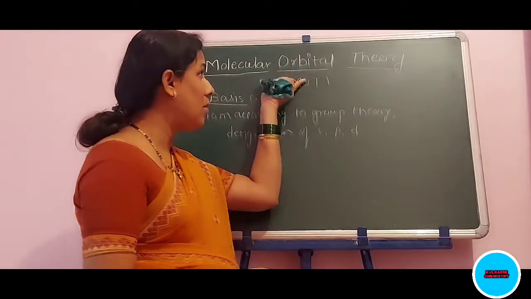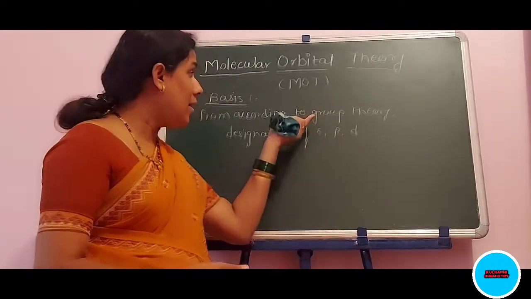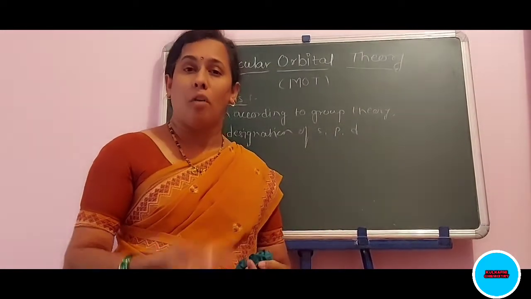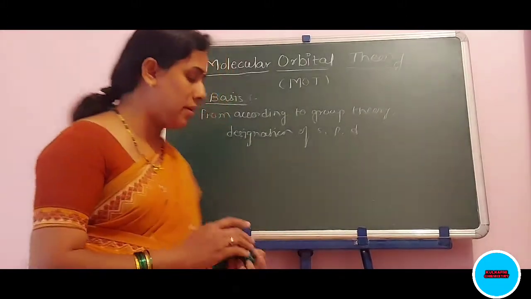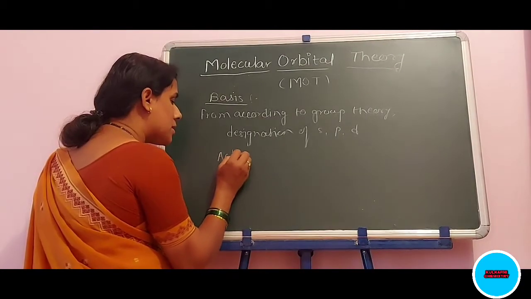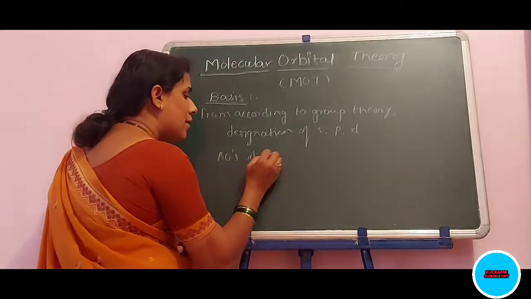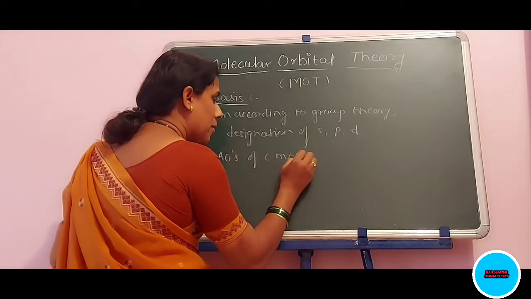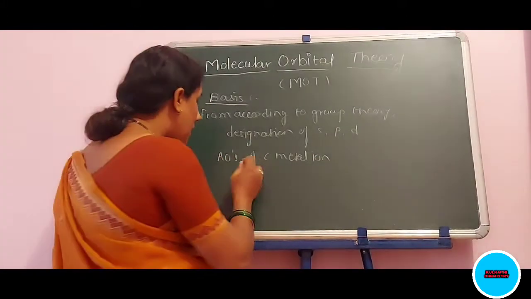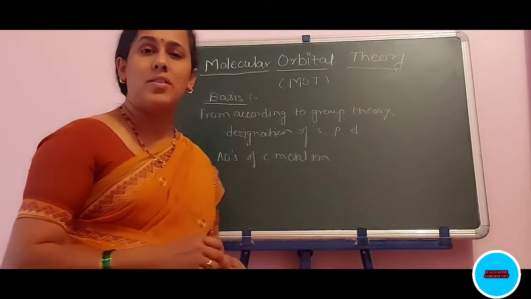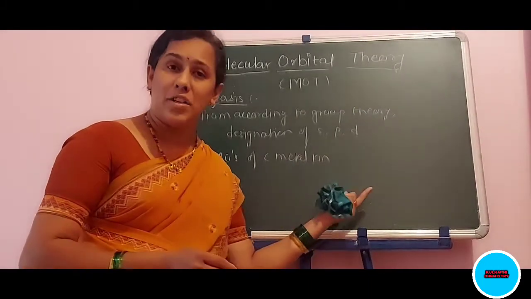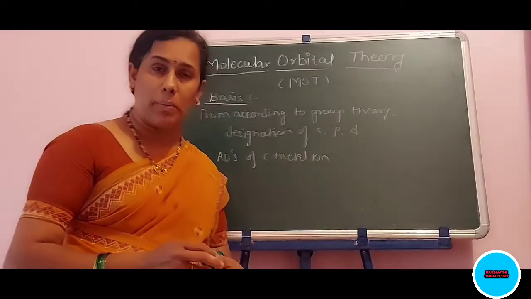Now, on what basis are molecular orbitals formed from the atomic orbitals? In molecular orbital theory, atomic orbitals of the central metal ion combine with atomic orbitals of the ligands, the LGOs, of the same symmetry to form the molecular orbitals.